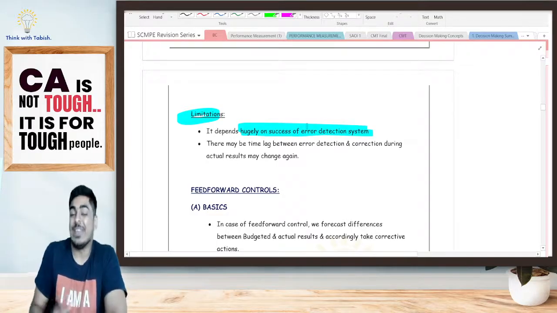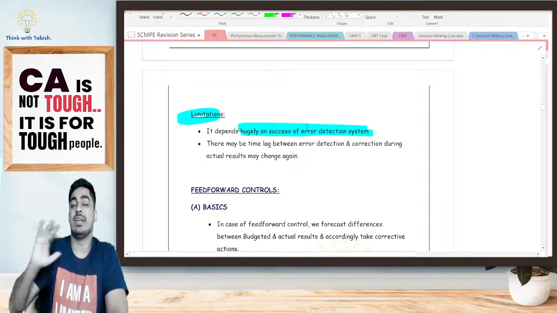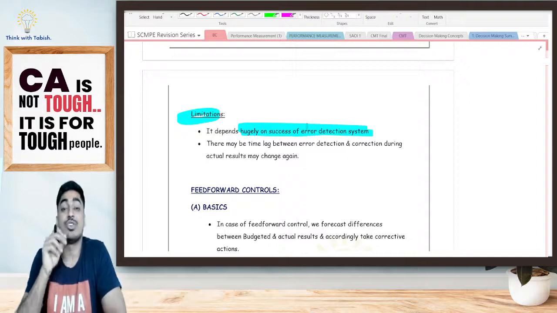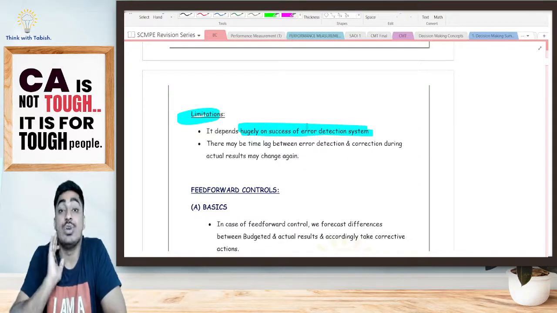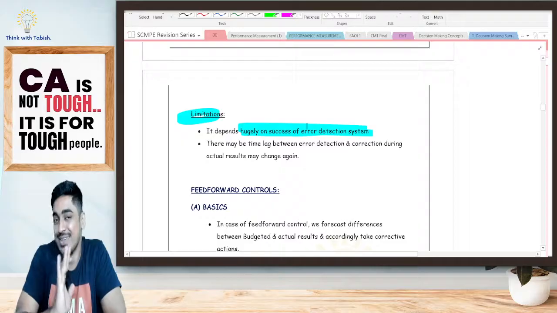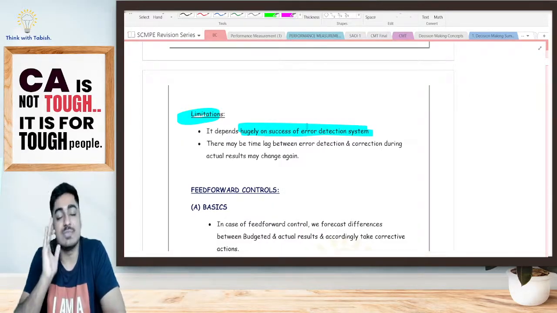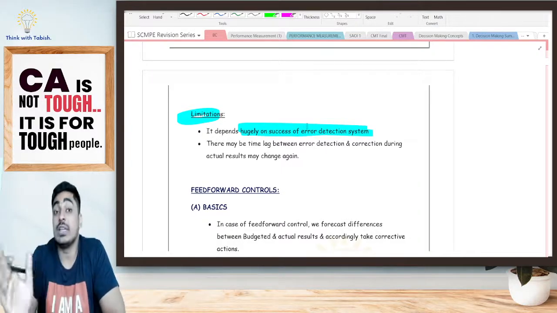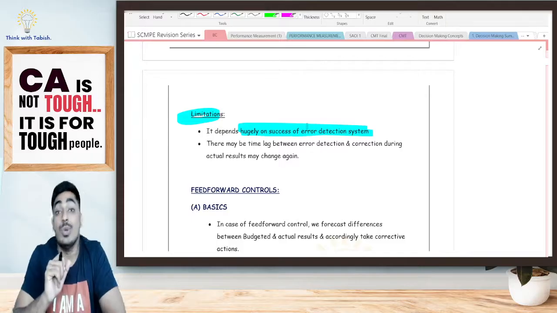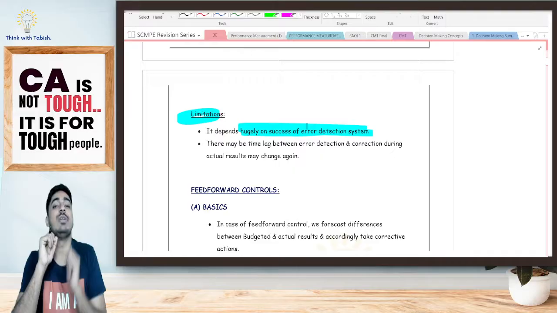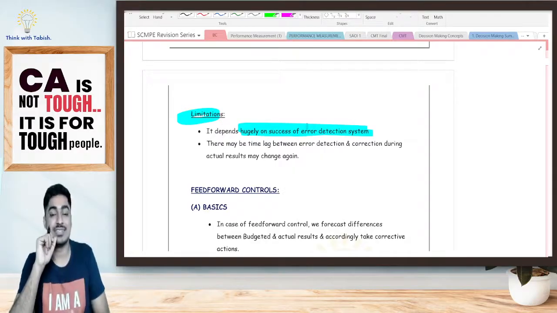Yes or no? When will I take preventive actions? When will I take corrective actions? Only when I have detected my error. Say, for example, I have given you an example, yes or no? Assume my parents had caught me doing drugs. Assume, okay? Always assume. It's not reality, students. Now my parents will become serious. They will ensure that whatever money they are giving me, they will double check all of that. But when will that happen? Only if they catch me with drugs. Yes or no? And what is the probability of catching? It's comparatively less. Yes or no?